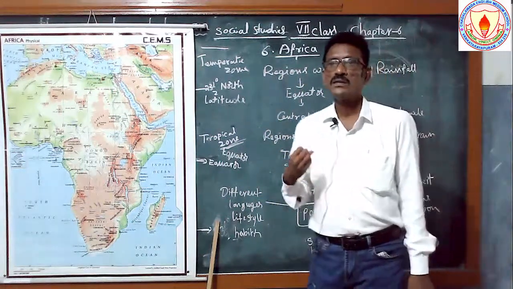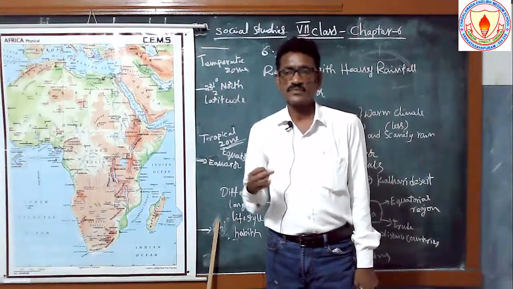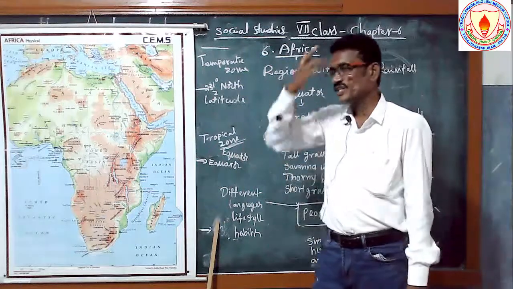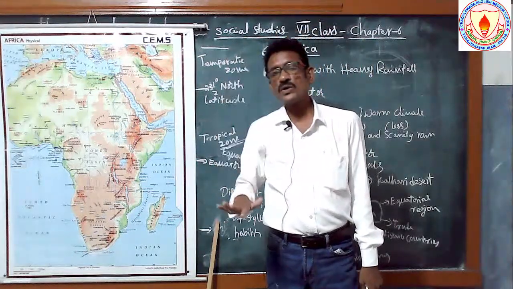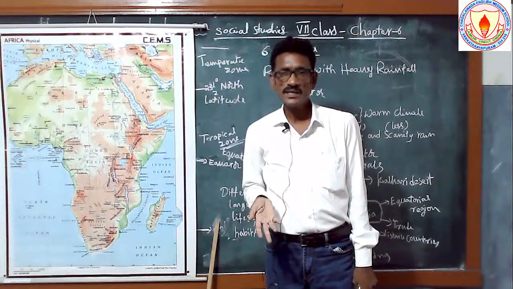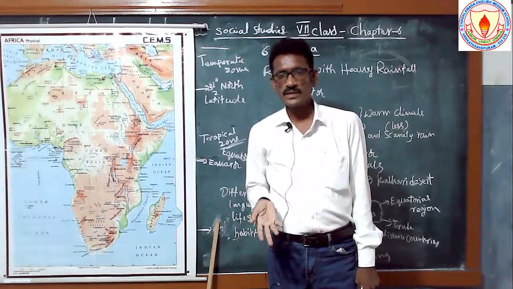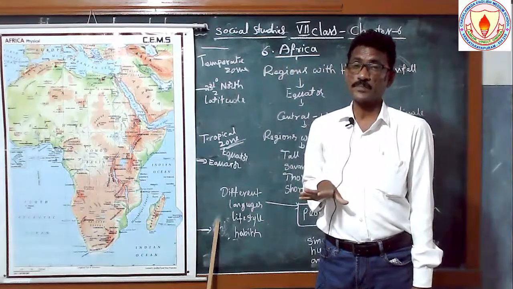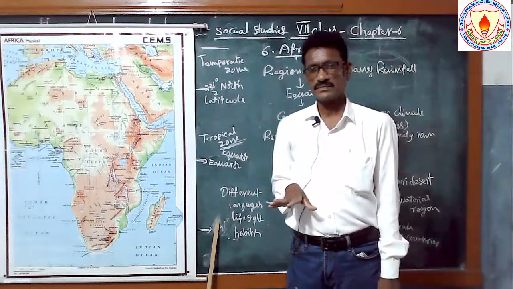Now I have a few questions from this topic. See here, which area receives more rainfall? The equatorial area. Okay. See next, how many important latitudes are there?